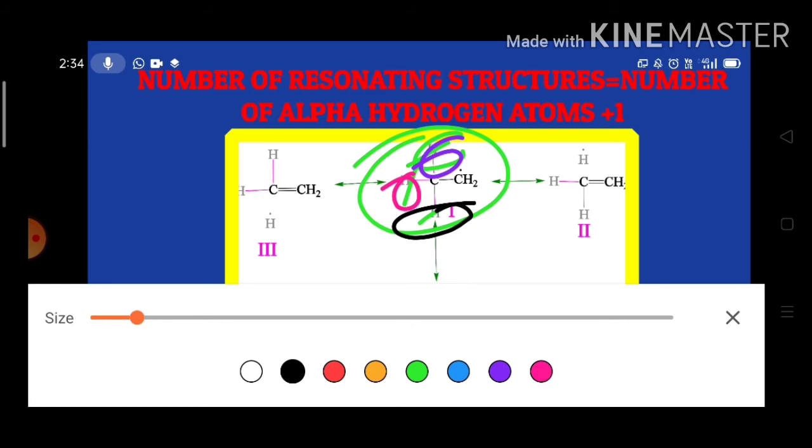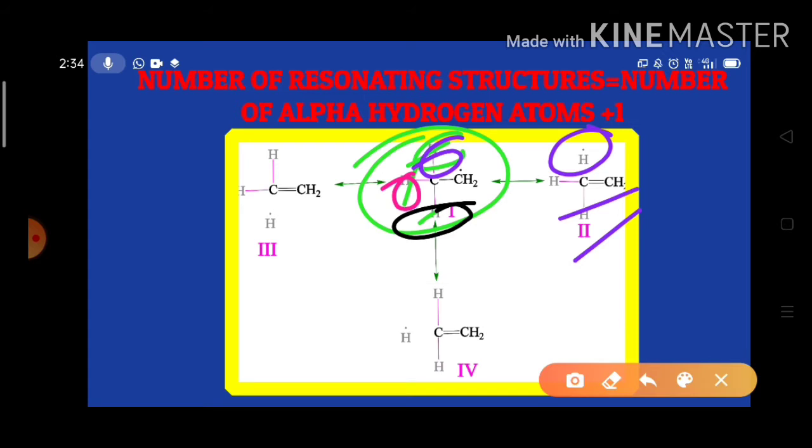Due to hyperconjugation, assume that the first CH bond detaches and converts into a pi bond. Look here, the first hydrogen is detached and behaves as a hydrogen free radical, and now this forms ethylene. It is a momentary bond. So this is structure 2.